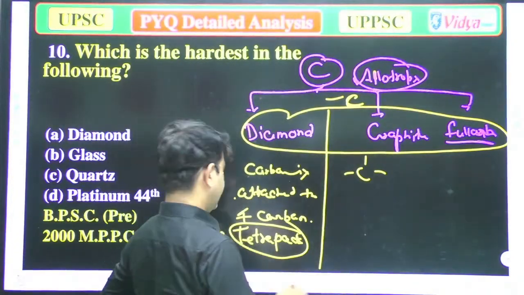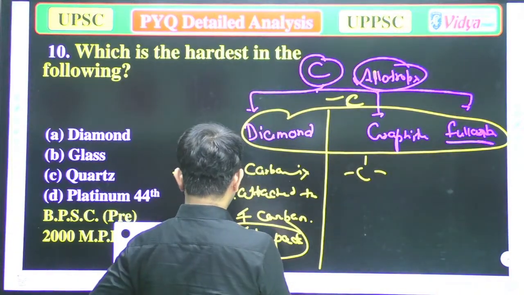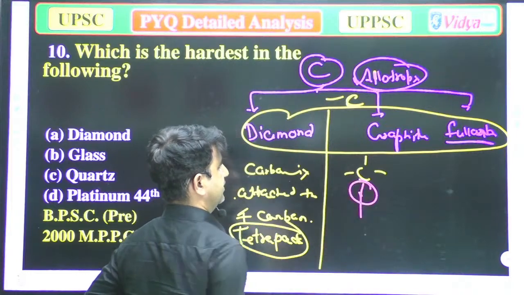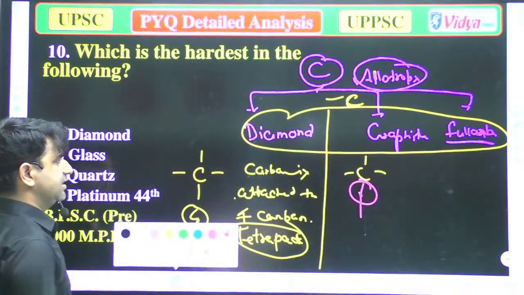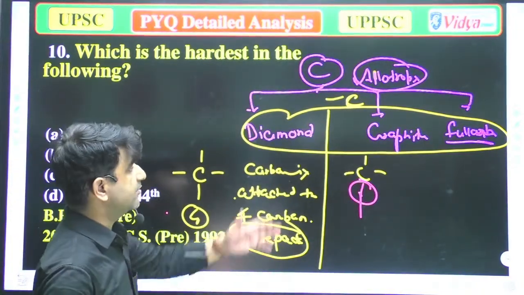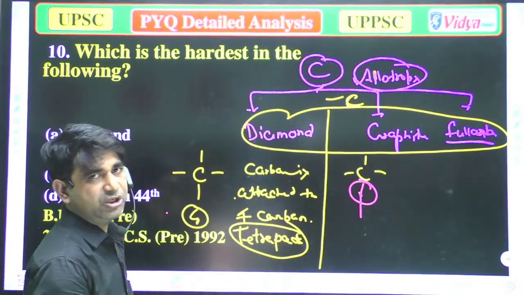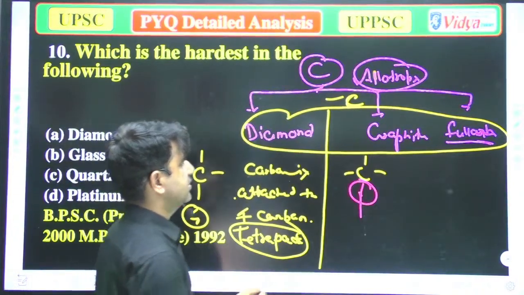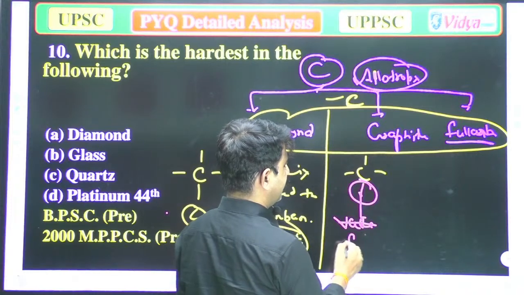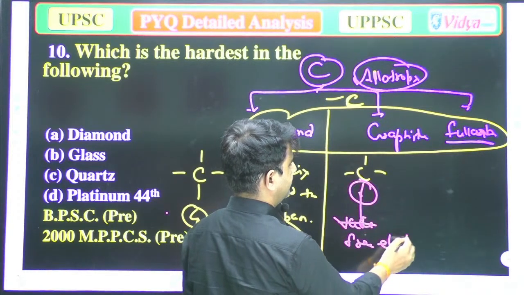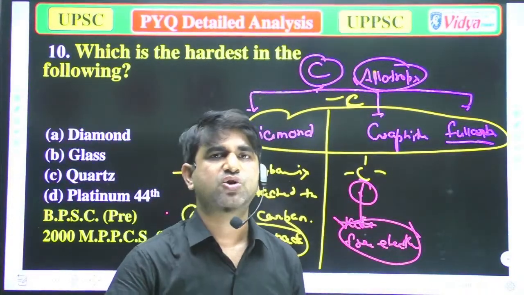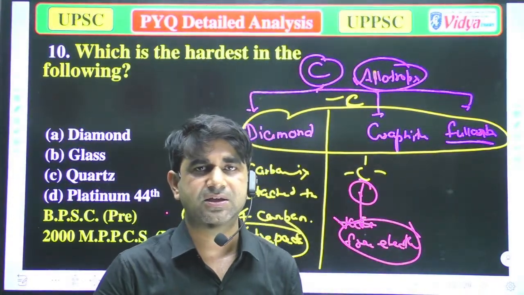In graphite one valency is vacant, so the carbon shares electrons with only three other carbons, and it has a free electron. That is why graphite is not as hard as diamond.